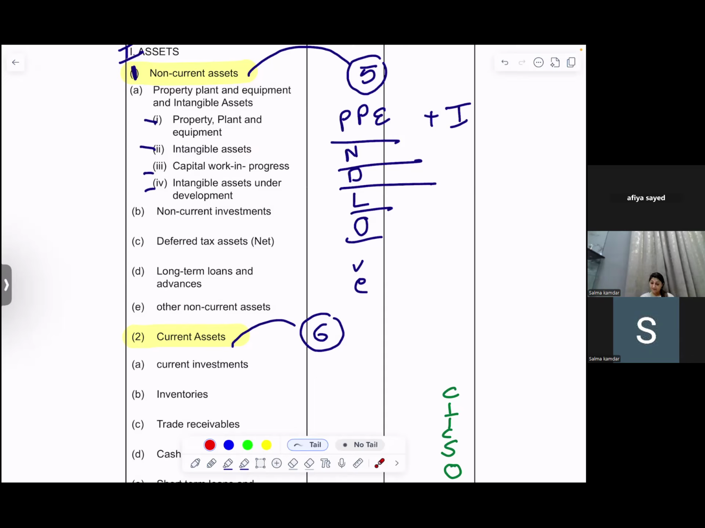So your property, plant and equipment has your tangible assets like land, building, machinery, furniture, and intangibles like goodwill, patent, trademark, copyrights, assets under construction, and software or patents in progress. I hope you're with me. This you can remember as picky.